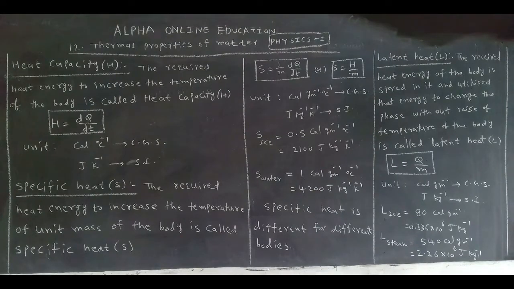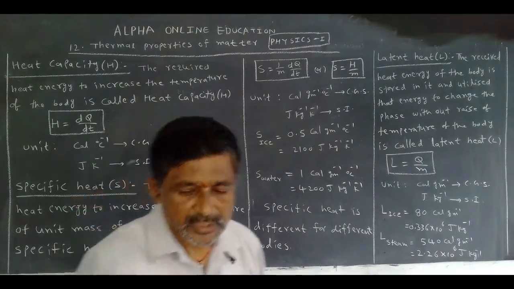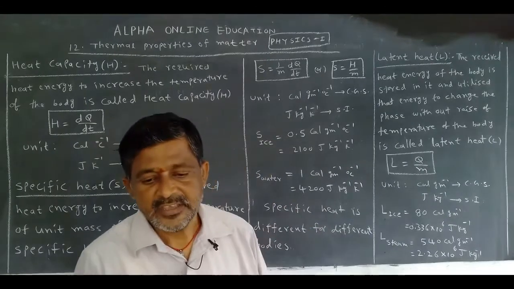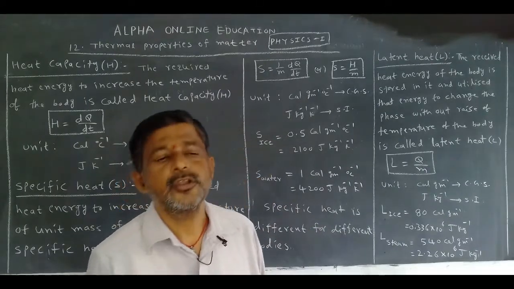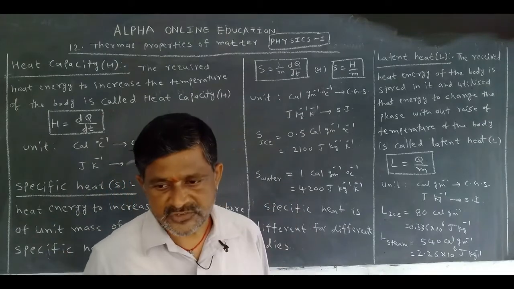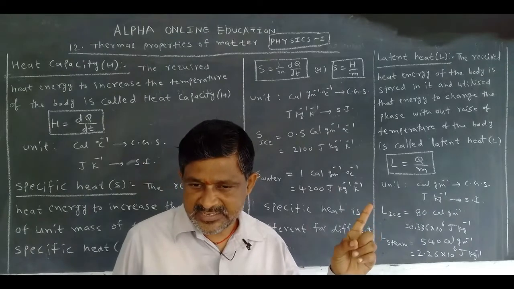Now what is the principle of mixture? Loss of heat energy of any object is equal to gain of heat energy of another object. If one object loses the energy, another object gains the energy. Why? Energy is neither created nor destroyed. It converts from one form to another form. That's why if any object loses the energy, another object gains the energy.